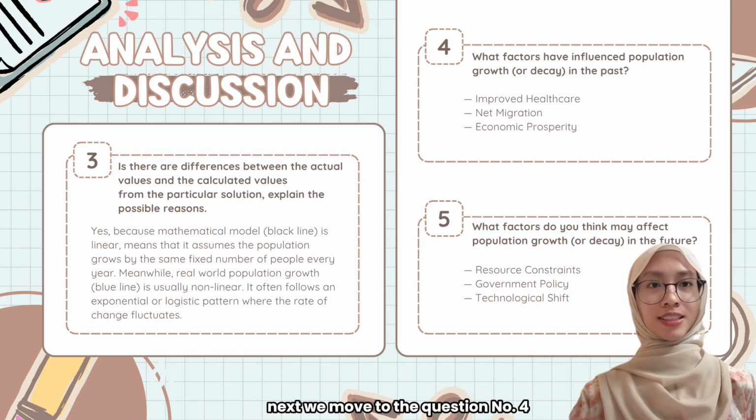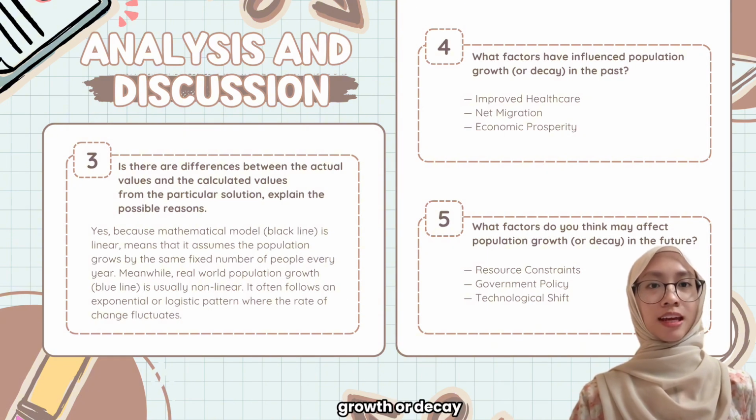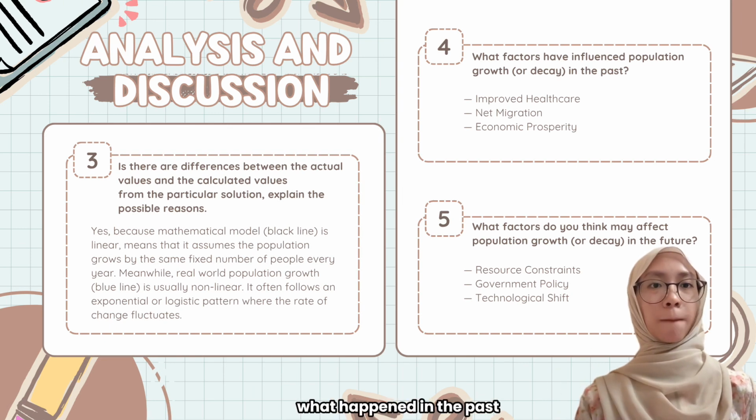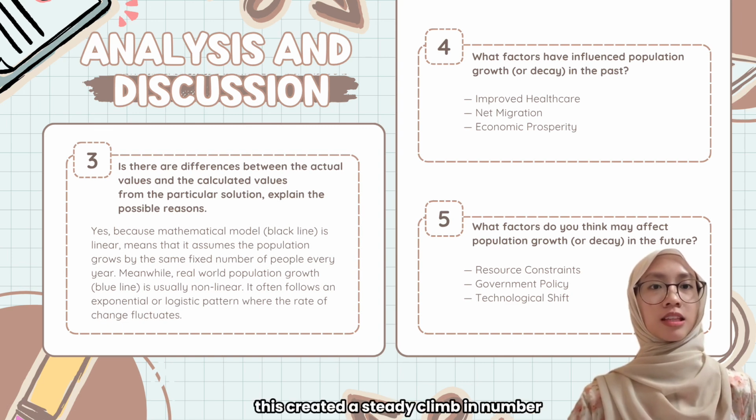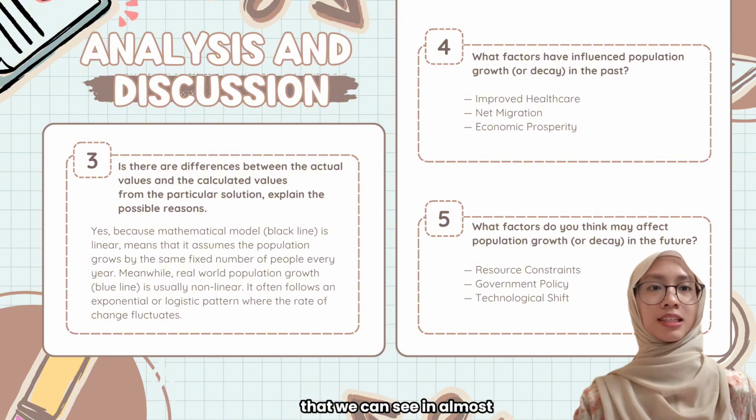Next, we move to question number 4. What factors have influenced population growth or decay in the past? When we're looking at how a population changes, we first have to understand what happened in the past. Improved healthcare was a major factor because in the past, simple things like vaccines and better medicine meant that people lived much longer, and more children grew up to have families of their own. This created a steady climb in numbers that we can see in almost every historical model.